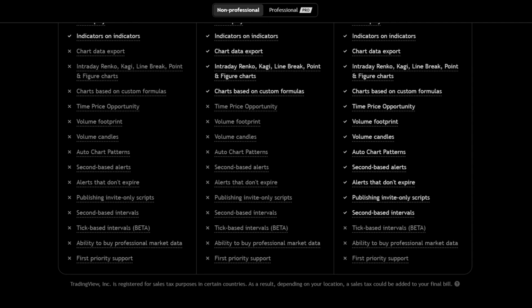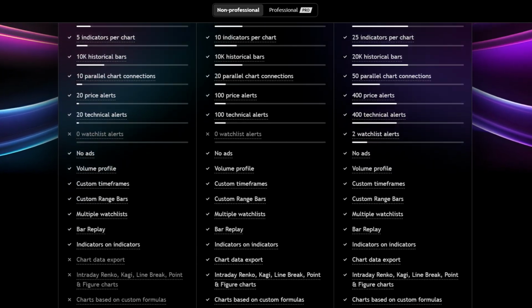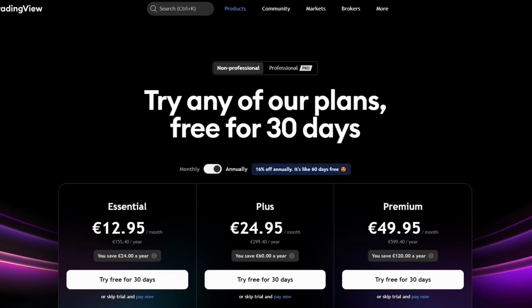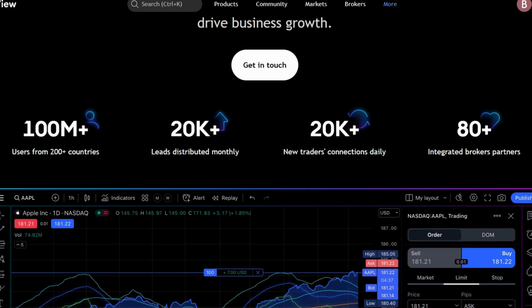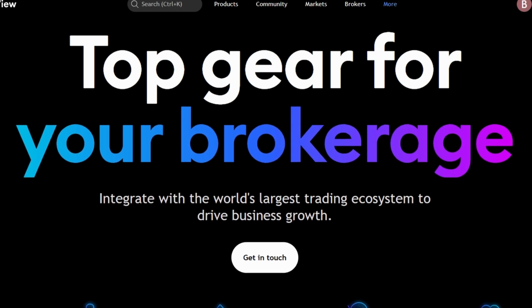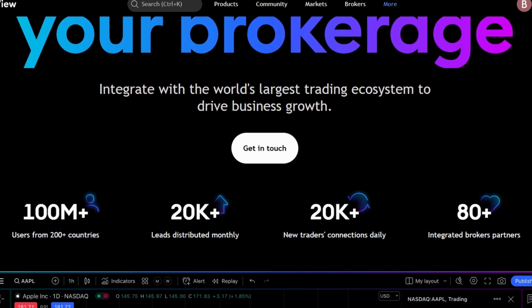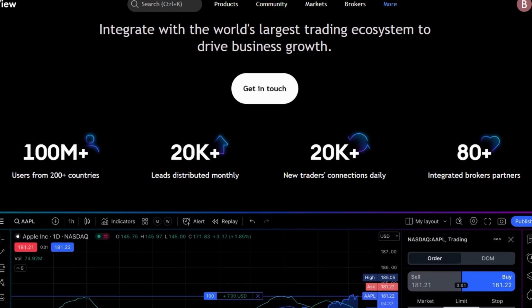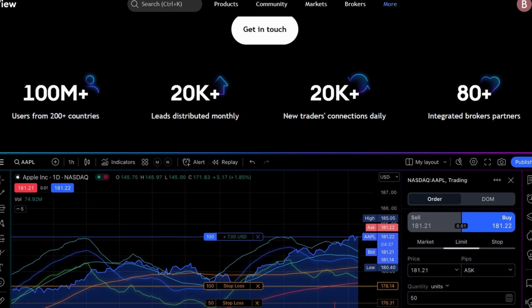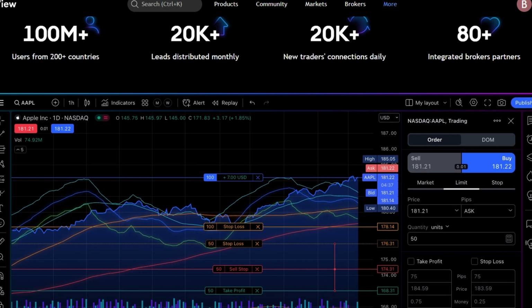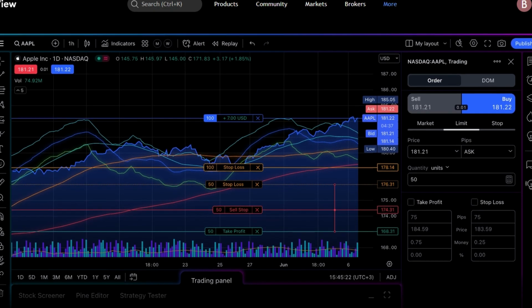When it comes to broker integration, TradingView supports a limited number of brokers. While you can link your TradingView account with certain brokers and execute trades directly from the platform, this integration is not as widespread as on some other platforms. If your broker isn't supported, you'll need to trade manually through your broker's platform.